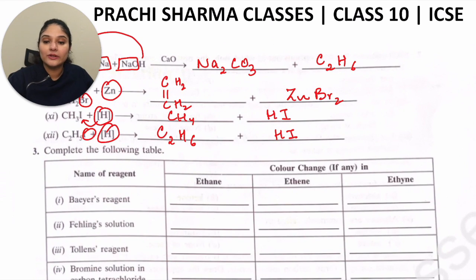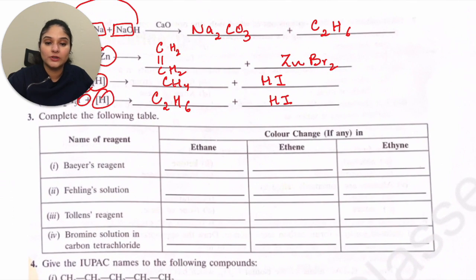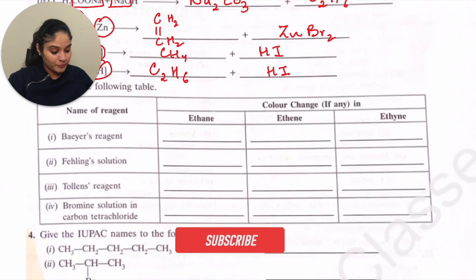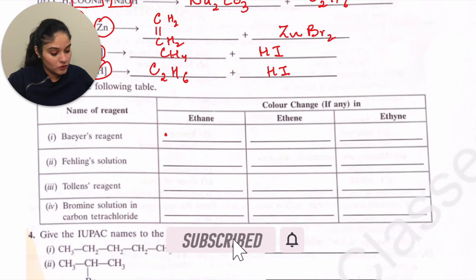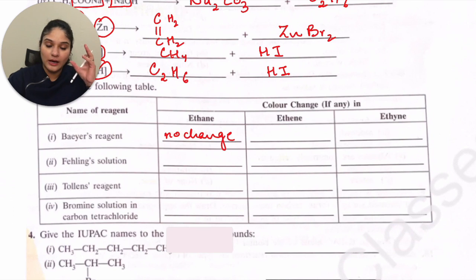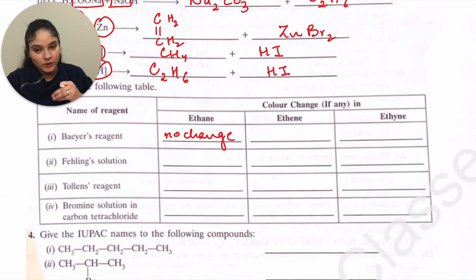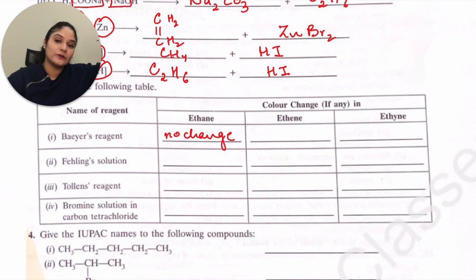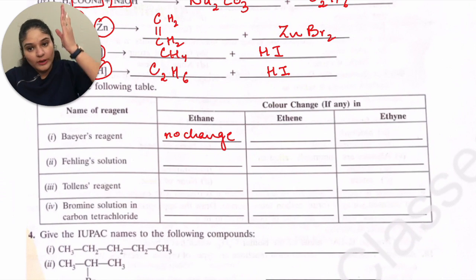Now, moving on, we have complete the following table. They have given you the name of the reagents and they have asked you what change you will observe in ethane, ethene and ethyne. The details of this are not in the syllabus, but I'm still telling you the answers because it is important for you to understand what's happening. I always suggest go one hydrocarbon at a time. For example, if you are talking about ethane, write all the answers of ethane. Then talk about ethene and write all the answers of ethene. So always go one column at a time.